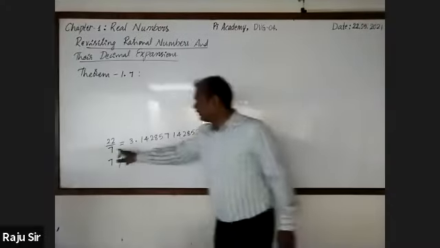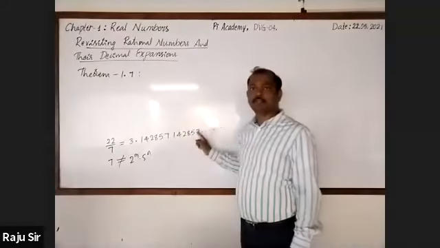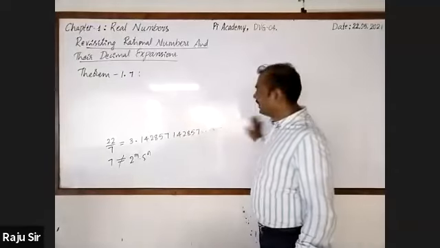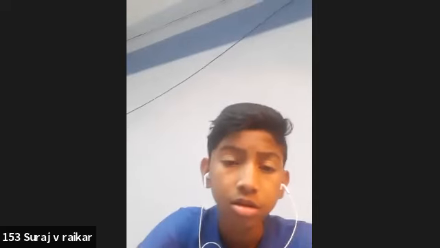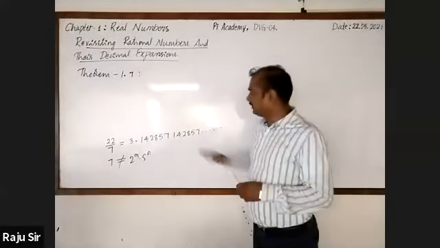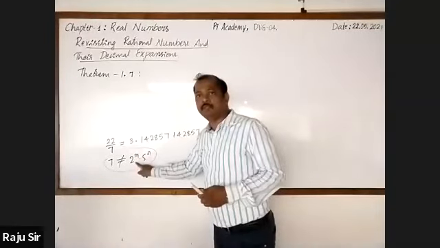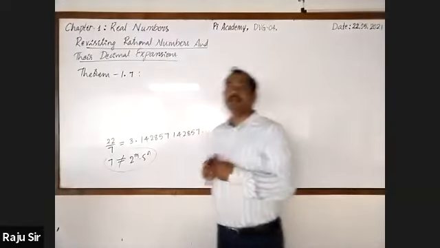The value of 22 by 7 is 3.142857, 142857, 142857, and so on. It is non-terminating recurring. And this is possible if and only if the denominator is not of the form 2 raised to the power m into 5 raised to the power n.